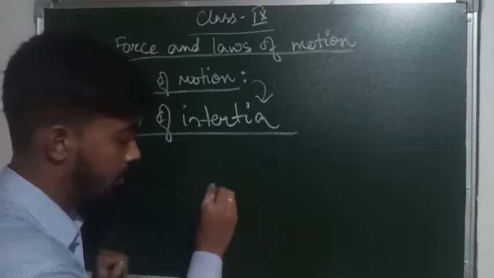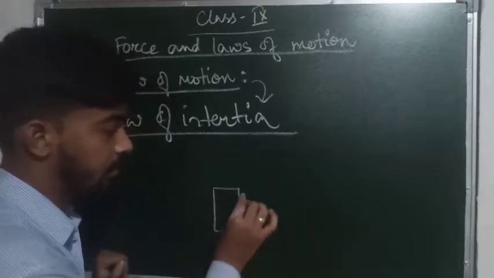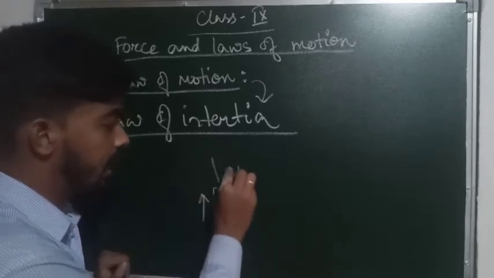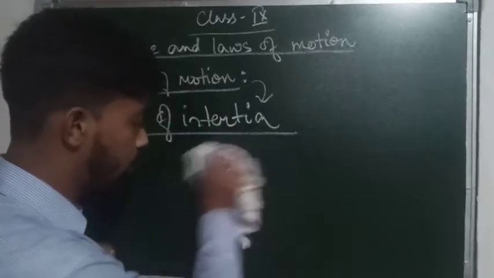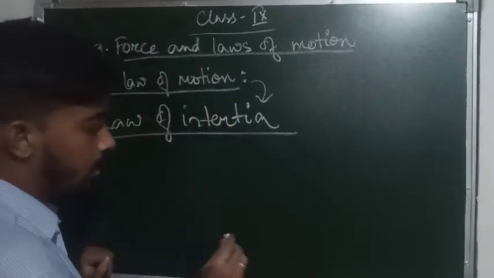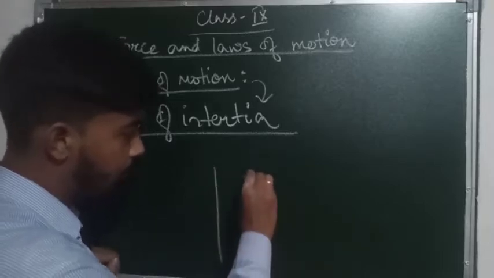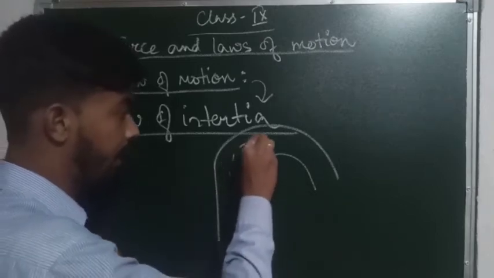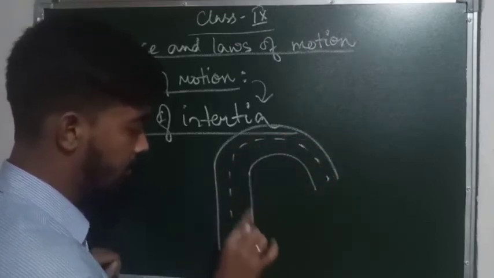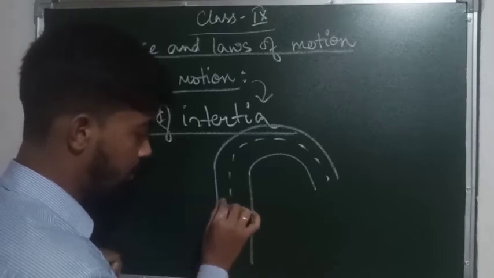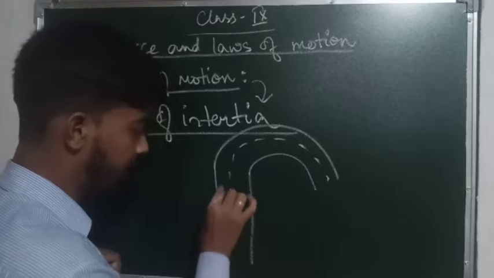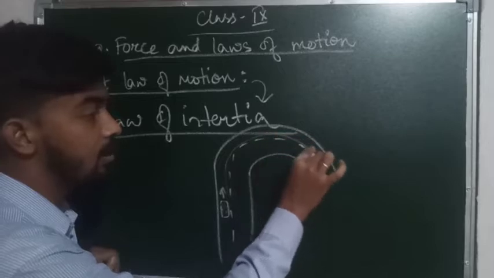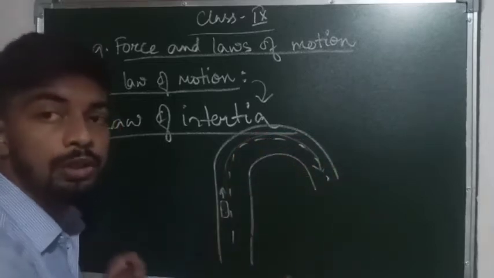If this is a car, for example, it is moving in this direction. This is the road, and the car is moving in a certain direction on the road. For example, this is the road which is having a turn, and a car is going in this direction. Then when the car is moving on the road in a particular direction and suddenly the vehicle takes a turn, we feel like we will be thrown out of the car.